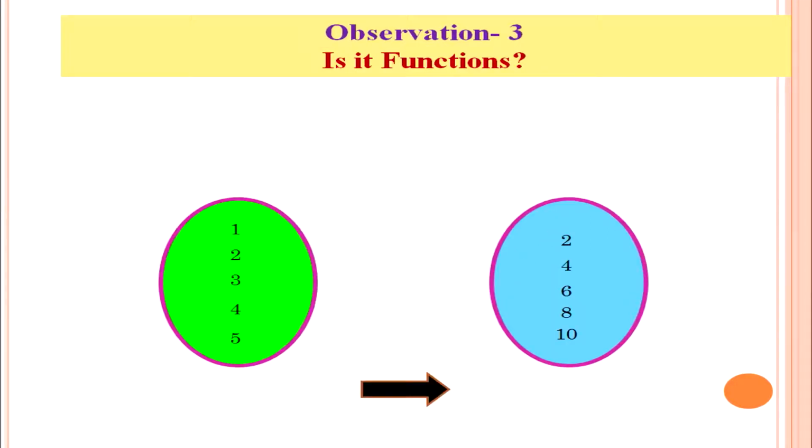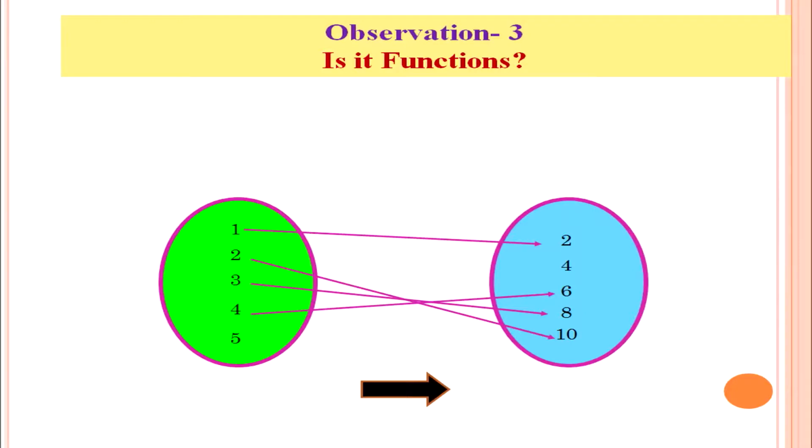Let us observe another situation and identify whether it is a function or not. Here there are two sets. The elements of the first set are 1, 2, 3, 4, 5 and the elements of the second set are 2, 4, 6, 8, 10. Observe how the mapping is associated: 1 is associated with 2, 2 with 10, 3 with 8, 4 with 6, 5 with 4 and 2 with 4.